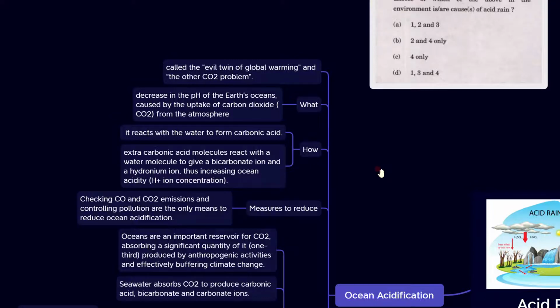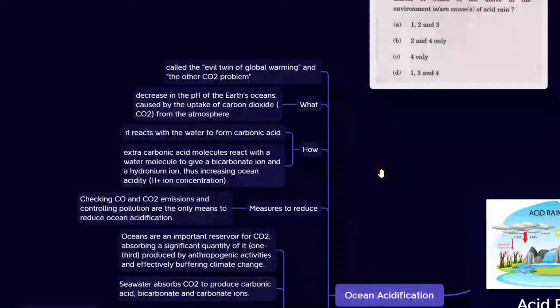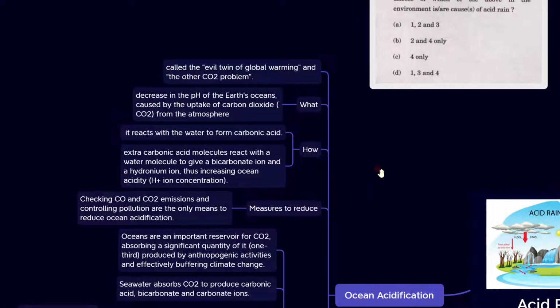How it is formed: the carbon dioxide emitted reacts with the water to form carbonic acid. Extra carbonic acid molecules react with water molecules to give a bicarbonate ion and a hydronium ion, thus increasing ocean acidity. H ion, hydrogen ion concentration.